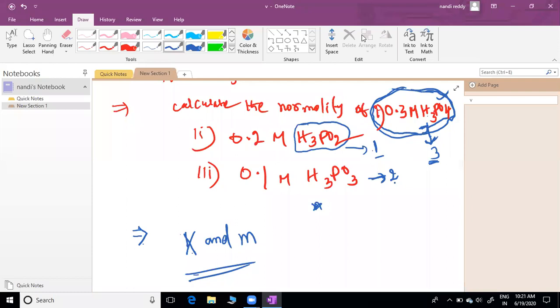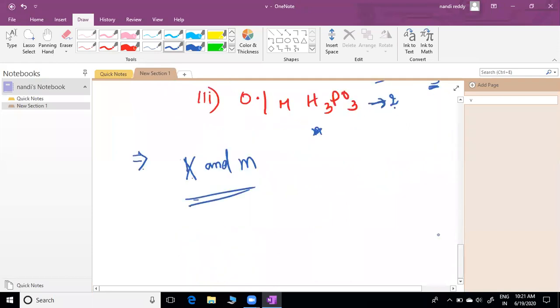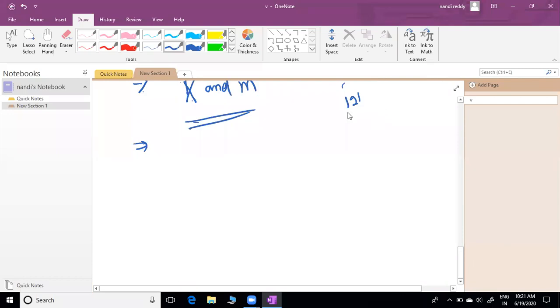What is the answer for 0.3 into 3? You can't get an answer. 0.2 into 1, 0.1 into 2, you can't get answers here. What answers do you need here? Now the relationship between mole fraction and molality, please write. By using this, beyond-standard solutions questions, at least one third can be done easily in the solutions chapter.